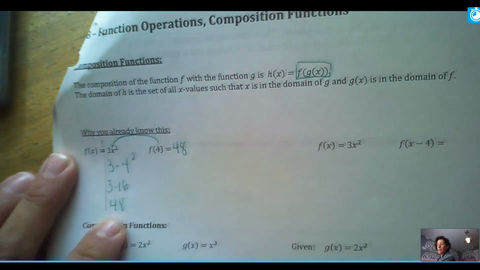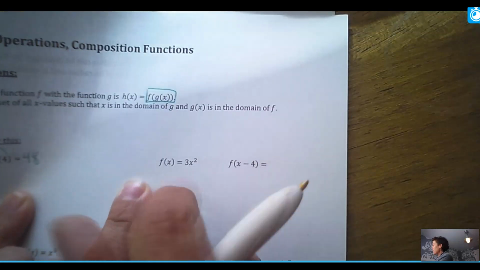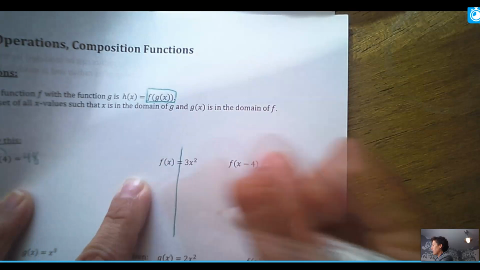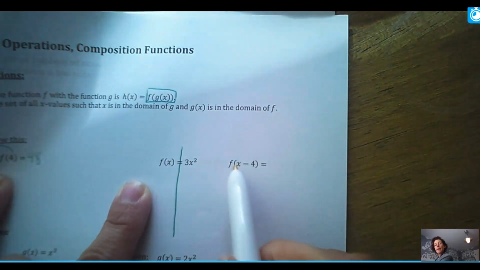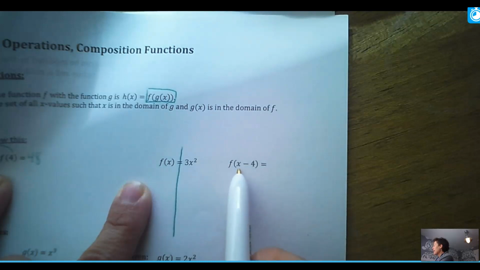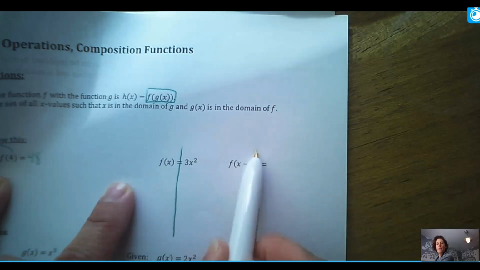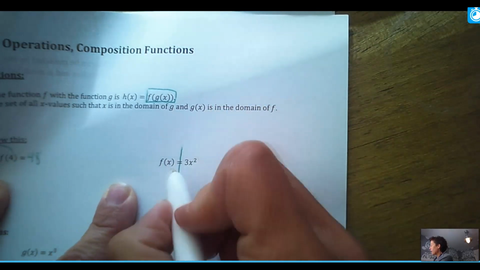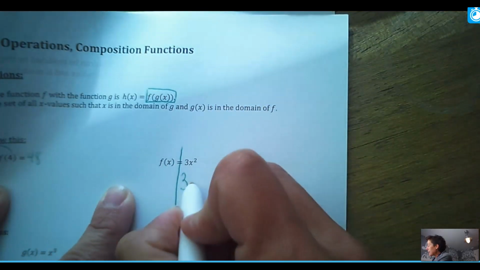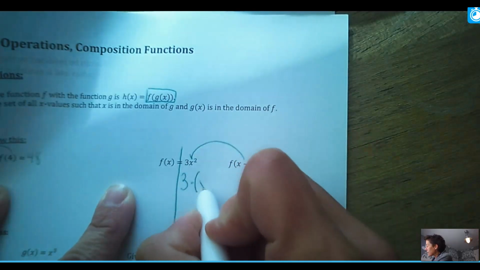So you can do this as well, like this. And so we had a few of these in the beginning of the chapter. So here's my function again, same function, 3x squared. But this time, instead of just a 4 being in there, there's an x minus 4. But it's still the same thing. x minus 4 is going to have to go in for x, either the left side or the right side. Since it's in parentheses, envision that your function needs a hug. And it's going to go where all the other numbers are. So now it's going to be 3 times, and instead of x, this is going in its place.